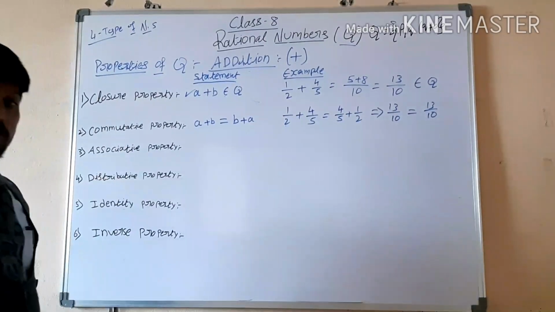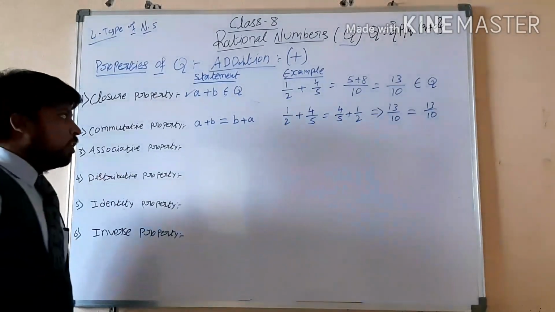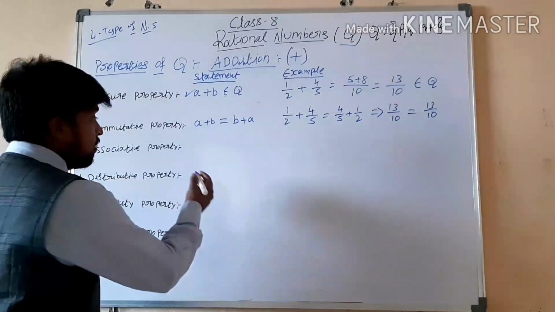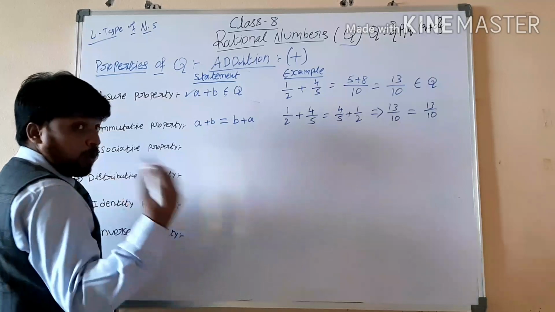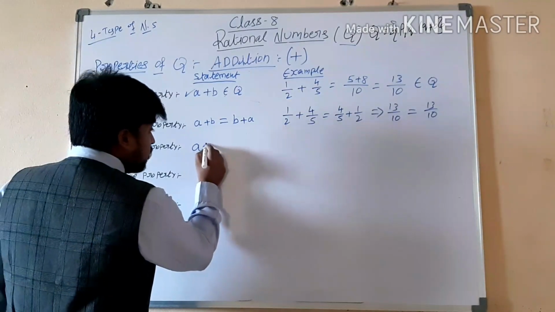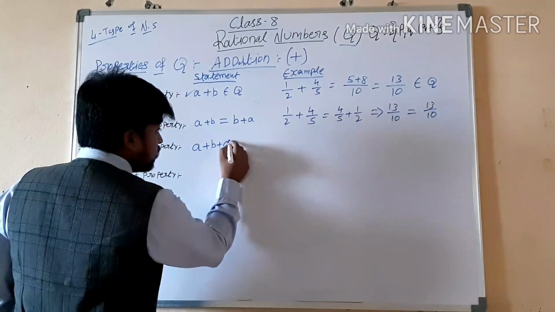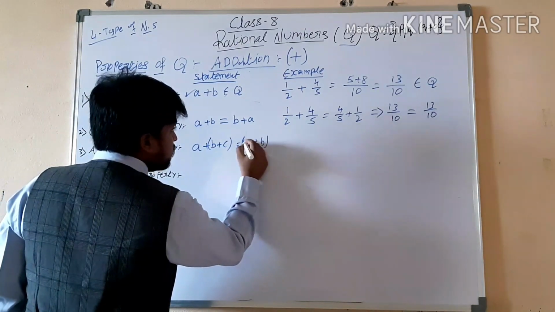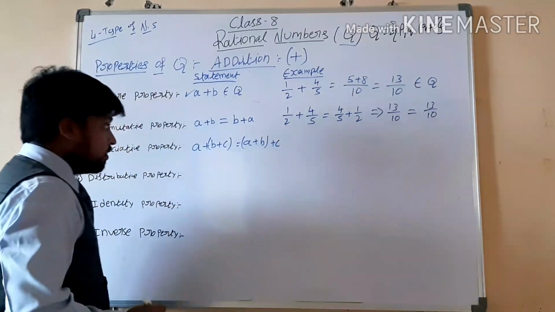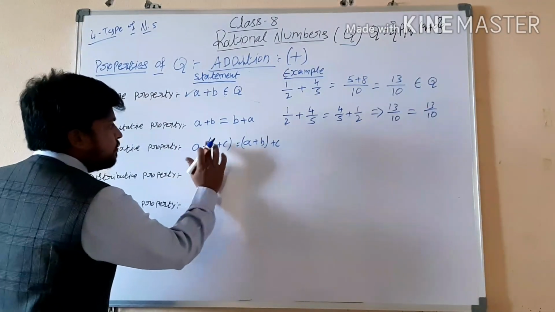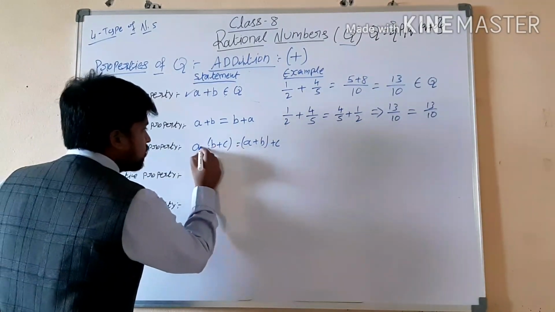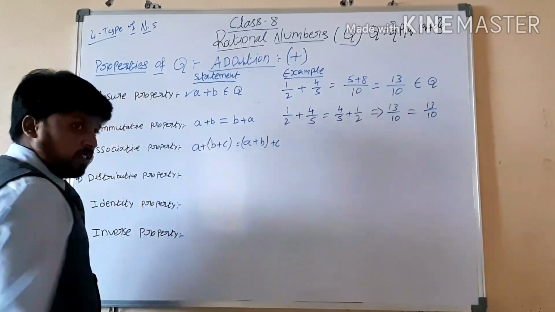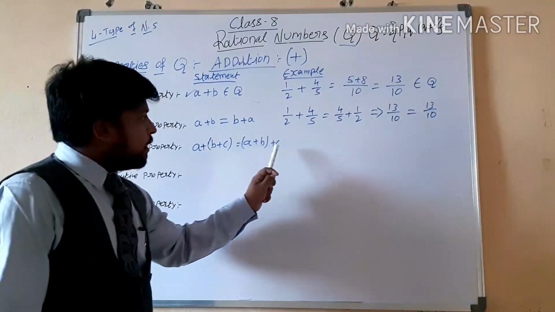Next, the associative property. What is this? To check the associative property, what does it say? You have to add three numbers, and again add the same three numbers in a different way: A plus B plus C, grouped in two ways.